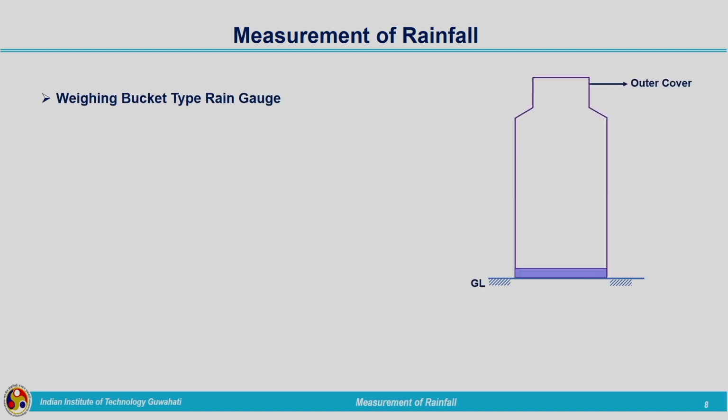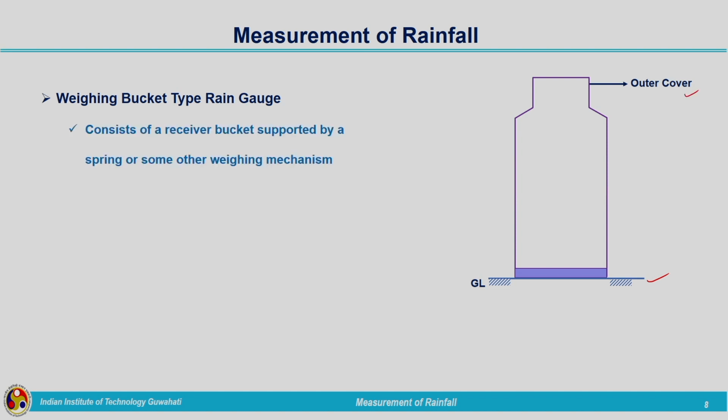First one is the weighing bucket type of rain gauge. Here in this case also you can see we have the ground surface. This rain gauge is installed at the particular location where we need to measure the rainfall. This is the outer cover of the rain gauge, and it consists of a receiver bucket supported by a spring or some other weighing mechanism. The working principle is based on the spring action. So, here we have the spring provided.